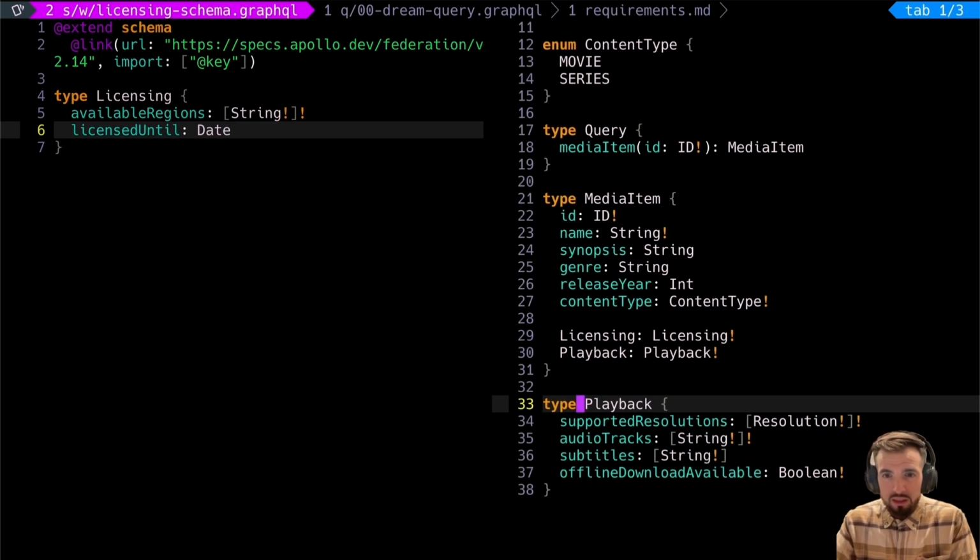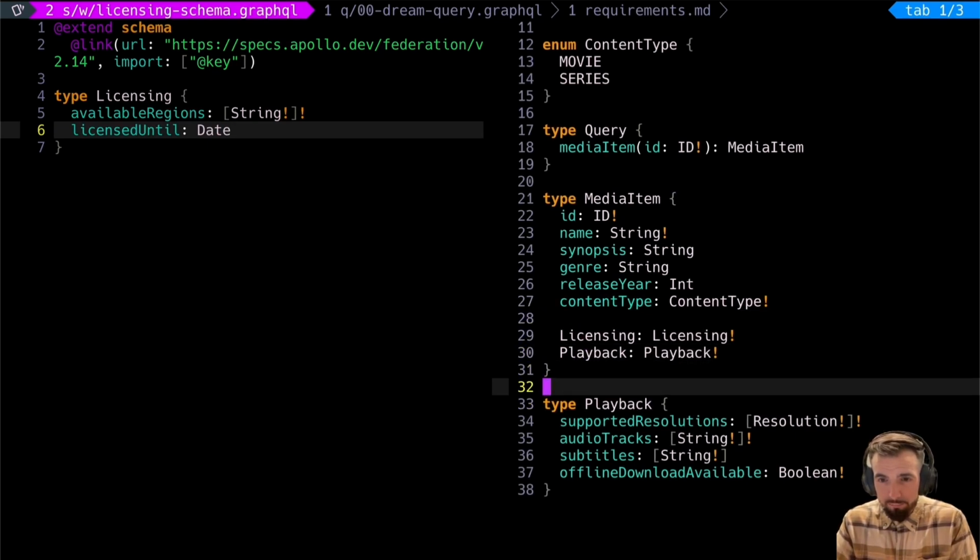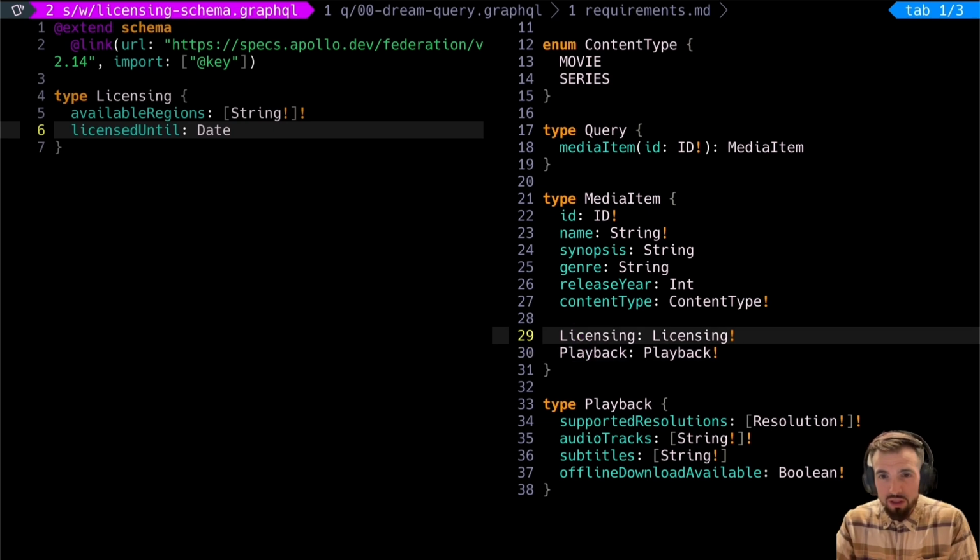But in this, there's no way to do that, because now if we look back on our original schema file, we make this reference to a licensing type that we're no longer able to access, right? One key to understanding federation is that every schema should be valid in and of itself. Okay? That means I'm referring to this licensing type here, and yet there's no licensing type in this graph.